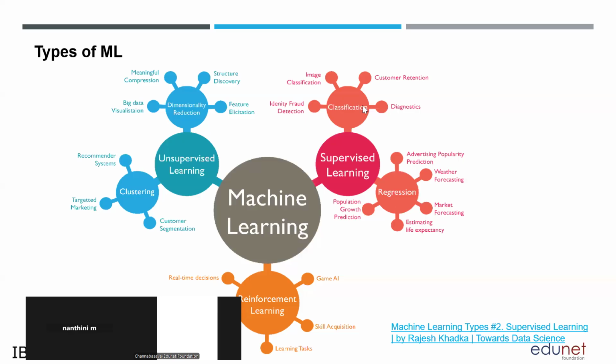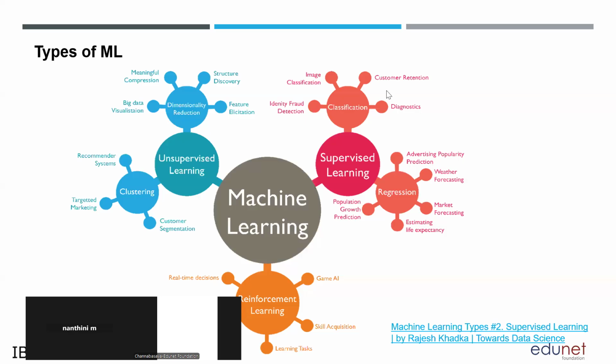Coming to classification: what is classification? It divides the data points, which is nothing but the data, into multiple classes. In the previous example, how many classes did we classify our data into? Can anyone tell me? Two classes. One is what? Another one is? Happy and sad.